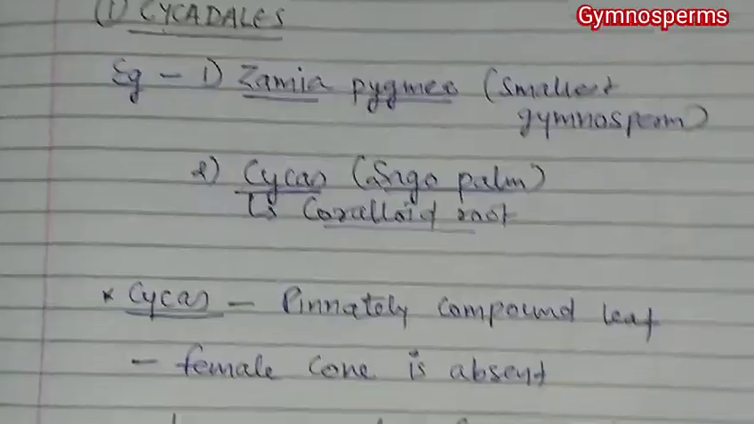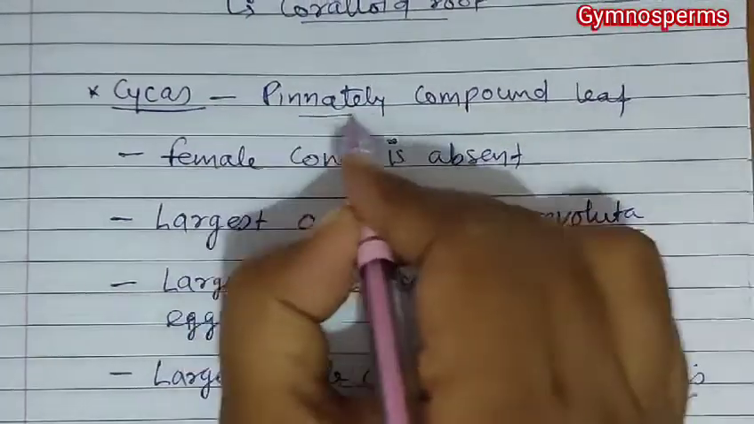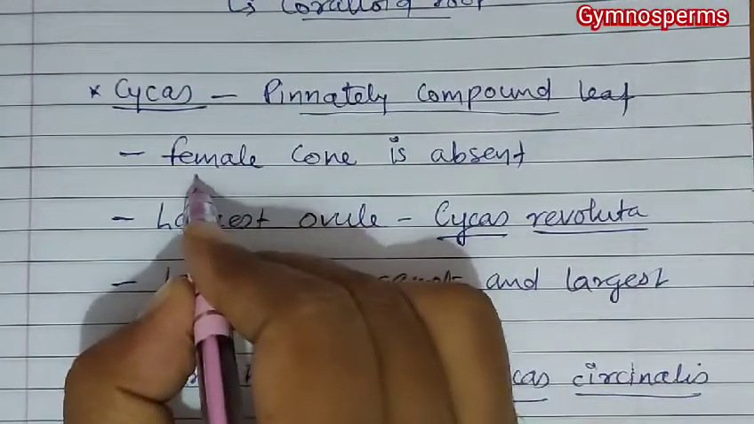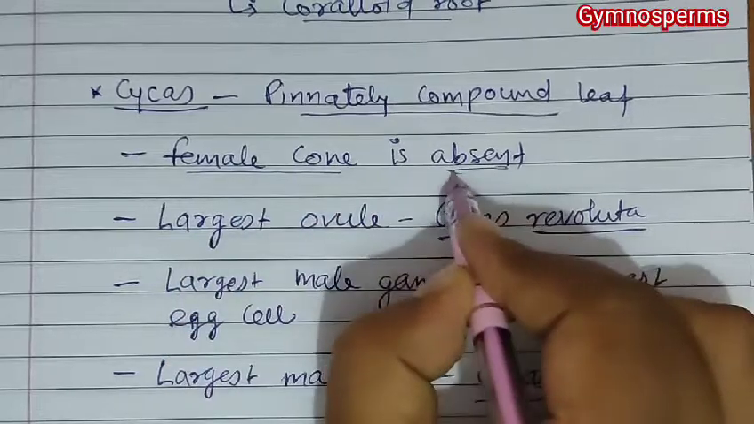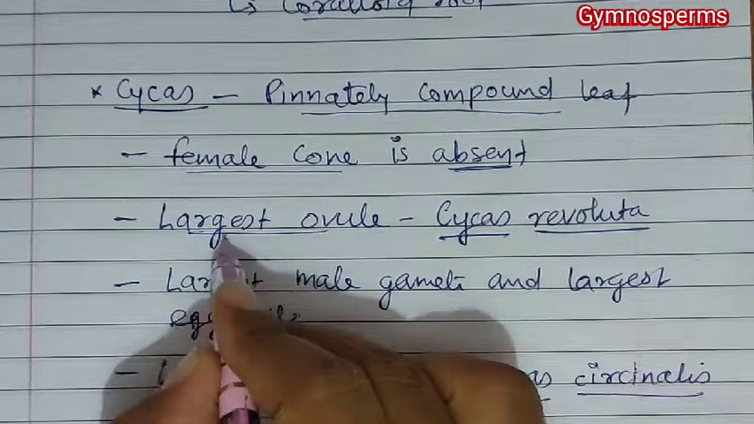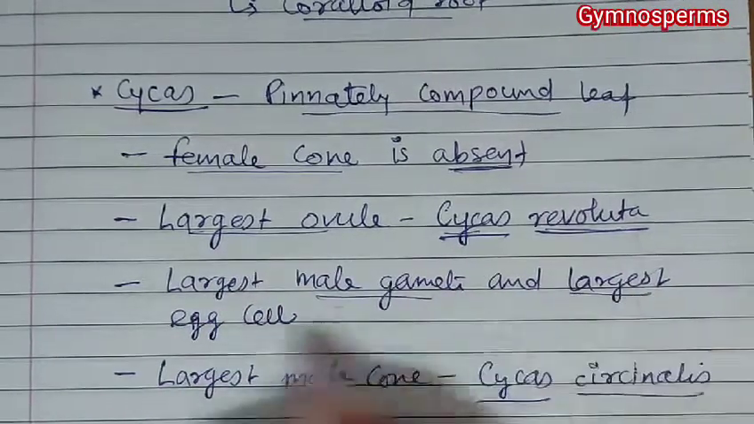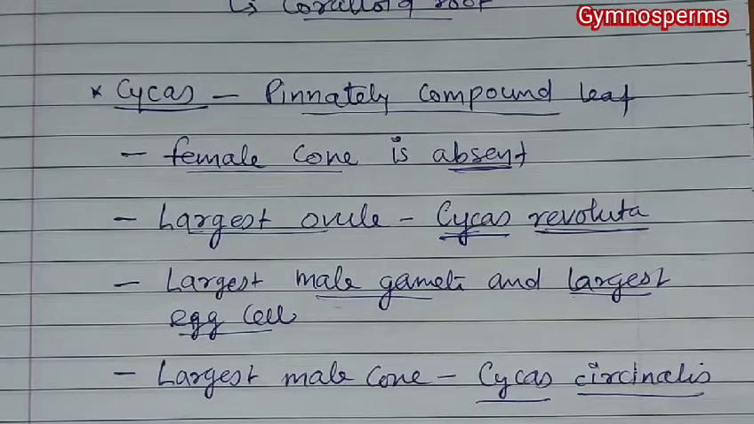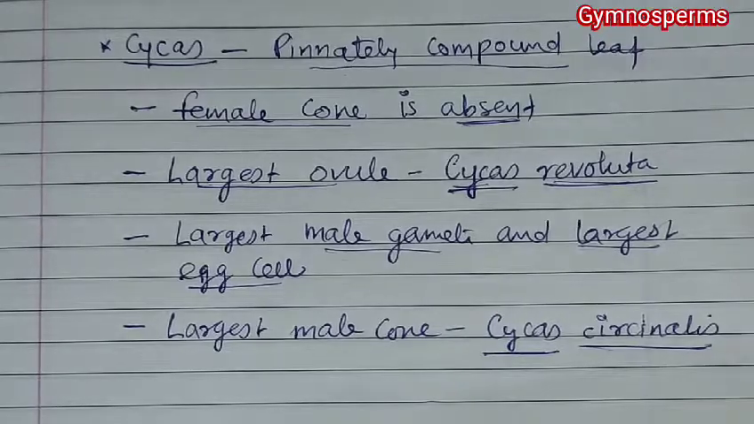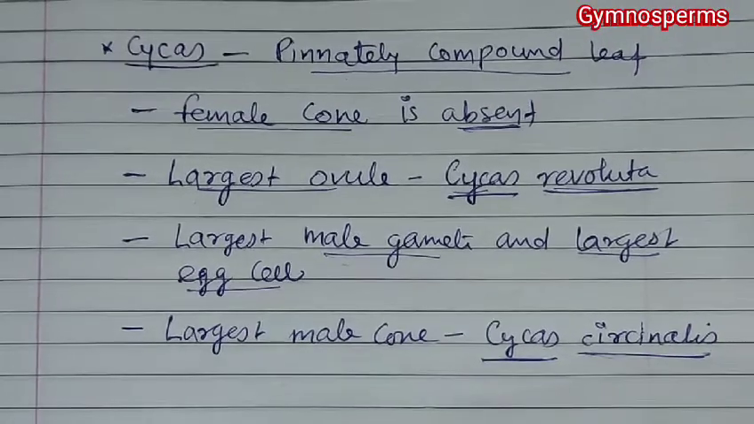Now if we go into a detailed study of Cycas, we come to know that Cycas has a pinnately compound leaf, as we have studied. Cycas is a gymnosperm in which the female cone is absent. Remember, that is absent. It has the largest characteristics: the largest ovule is found in Cycas revoluta, the largest male gamete and largest egg cell or female gamete are also found in Cycas, and the largest male cone is found in Cycas circinalis. And one of the important points to remember is that the female cone is absent.